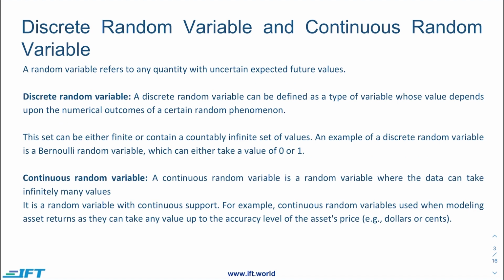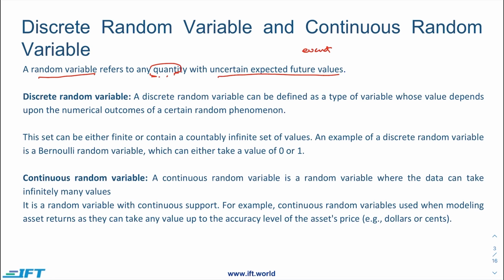So let's start our discussion with what discrete random variable and continuous random variable is. Briefly defining or making it more simple, a random variable refers to any quantity with uncertain expected future value. So we talked about event and event space earlier.